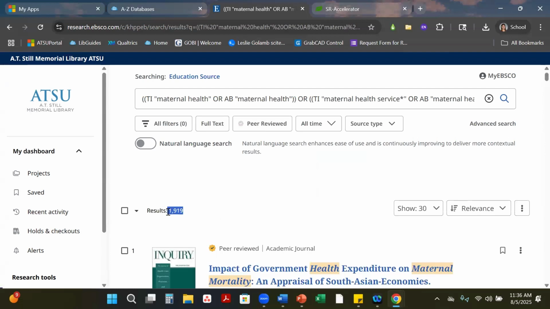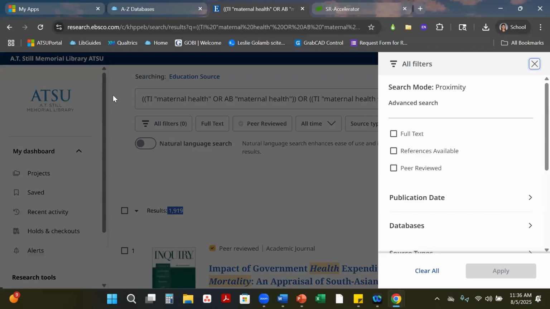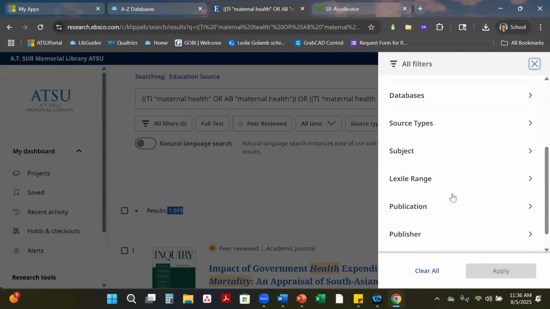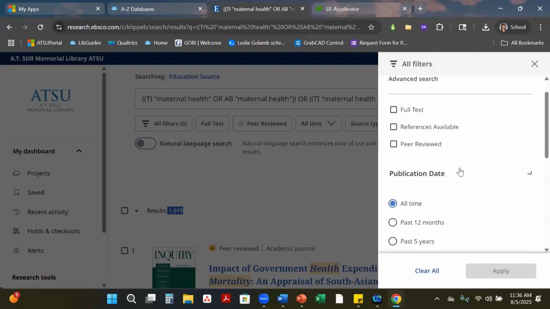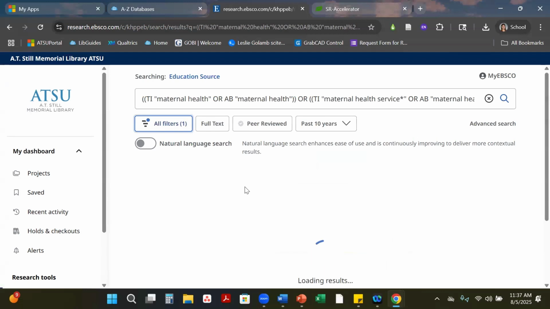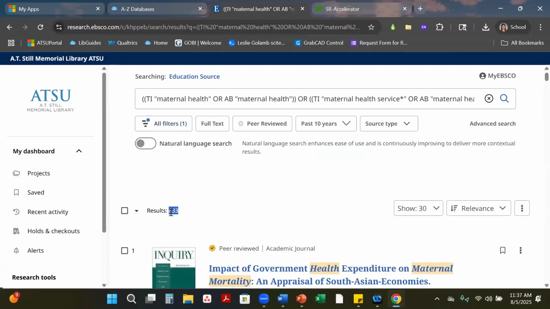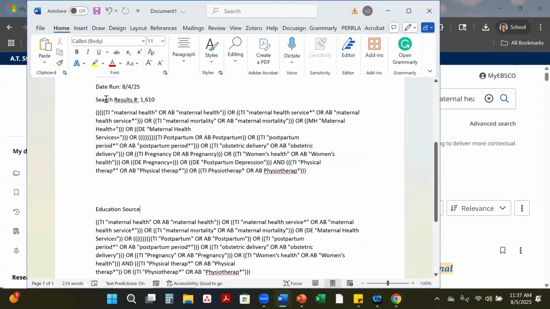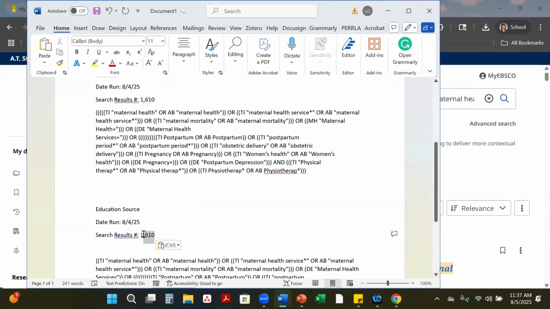You can see our results here. Again, filter by date if you need to. You click on filters and then come down to publication date. You can select the last 10 years, or you can also do custom if you are doing a custom range. I'm going to say last 10 years and hit apply. Now we have our result number. I can come into my Word document and copy the same format from above, and then we're going to put our number of 83,633.